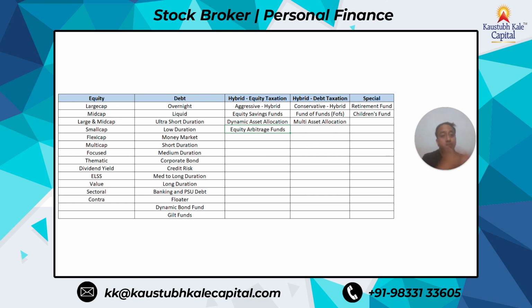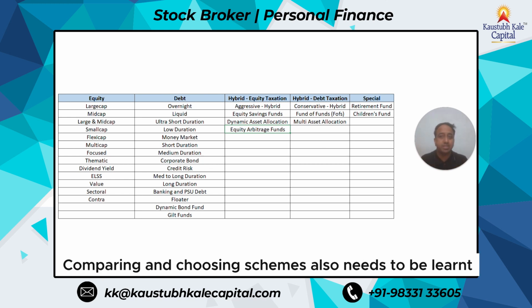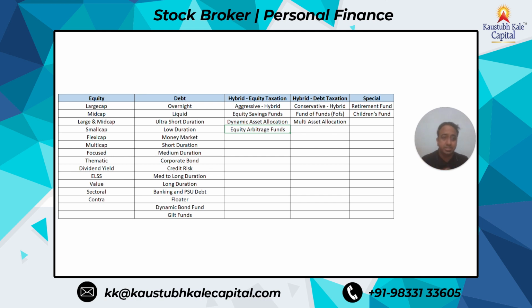Inside these schemes also you will have 10 12 schemes maybe to invest, so you have to understand how do you compare and choose inside that. For example, in large cap you may have ICICI Prudential large cap scheme and say HDFC top 100, just using them as examples. You have to decide which scheme is good, which scheme is bad. Are both schemes good? Are both schemes bad? How do you compare? There has to be some fundamental analysis based on ratios and parameters for you to decide where do you invest. Again, like I said, for in each of these subtype, maybe you will have 10 12 schemes to make a decision upon. So you have to decide how to compare, because it's not just choosing best performance.